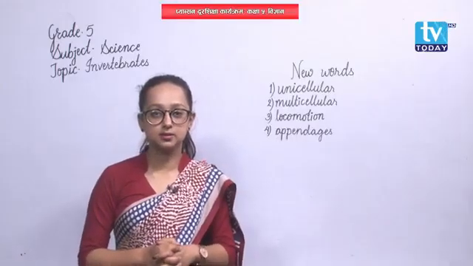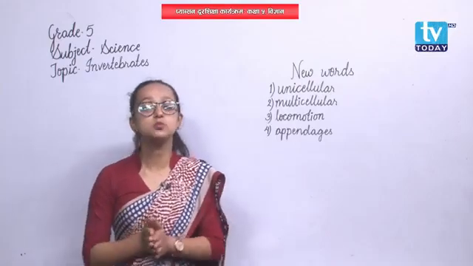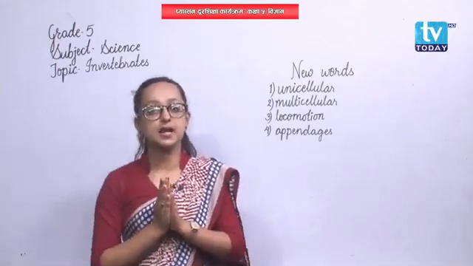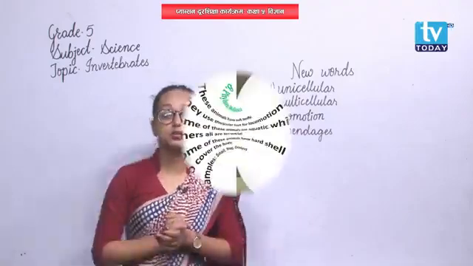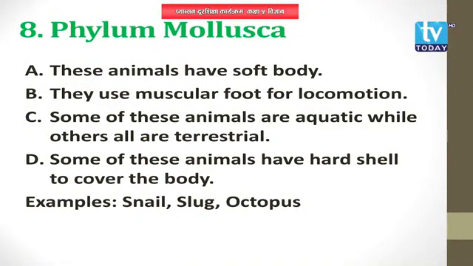Now, dear students, let's move on to the 8th phylum, that is phylum Mollusca. Mollusca are also multicellular in nature and they have a soft body. If we try to feel their body, it's very soft.